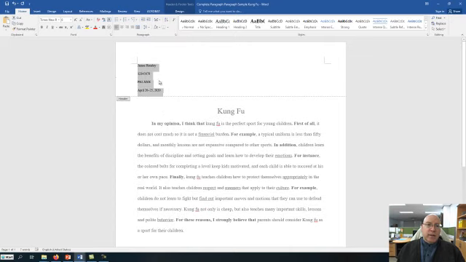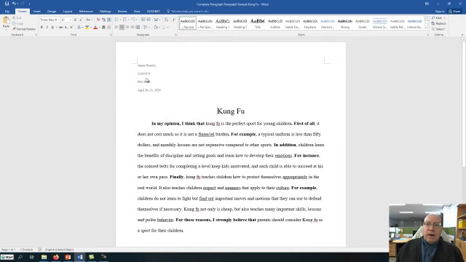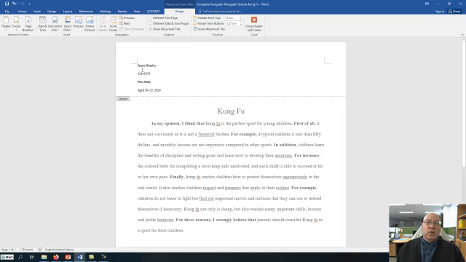Now here's where you'll need to be careful, because by default, when you type in your name and hit enter, and then student number, then enter, and then class number, enter, and then the due date, it automatically adds an extra space in there. So you'll probably see something that looks like that. If you see those spaces, what you need to do is remove them.